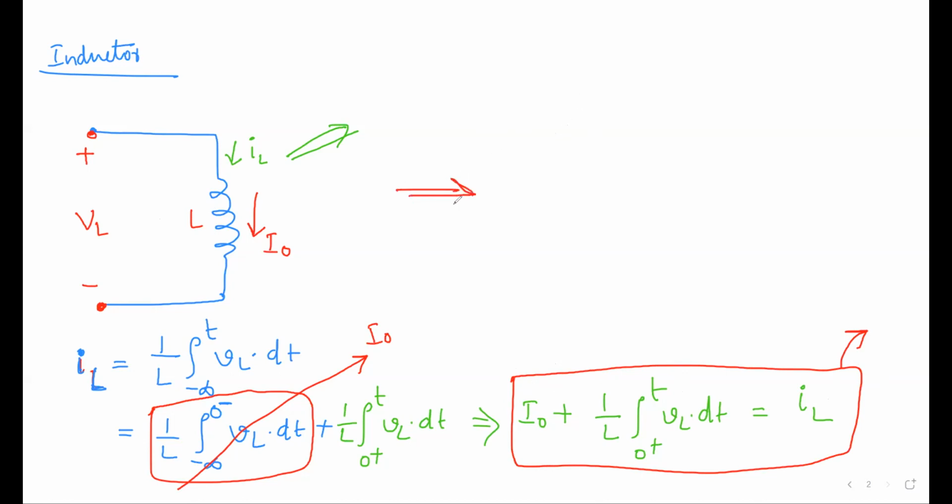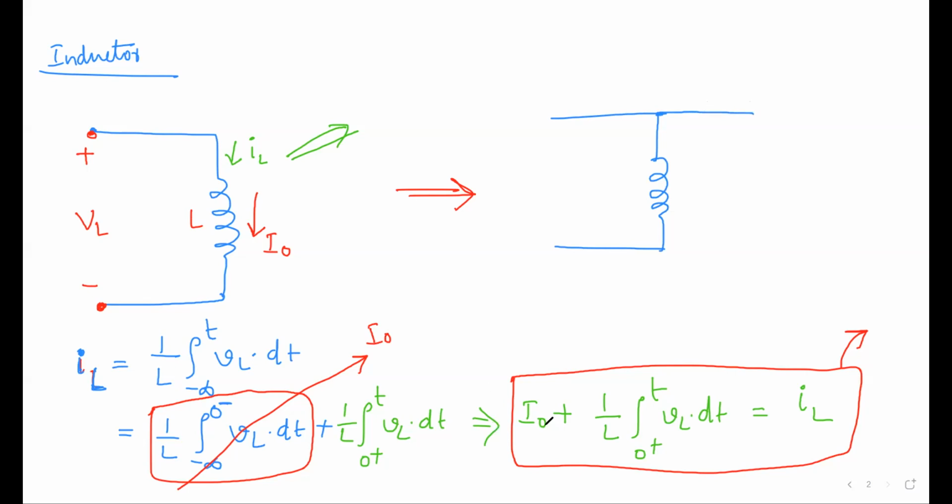If you try to represent it in the circuit, it is nothing but the KCL. So IL is entering at one node and there must be some division happening. One is the constant current I naught, which you can represent as a current source. The second one is nothing but the inductor current. How you represent it is, this can be represented with one inductor. And in the inductor, definitely it will be 1 by L integral VL dt. That is fine. That is the inductor current.